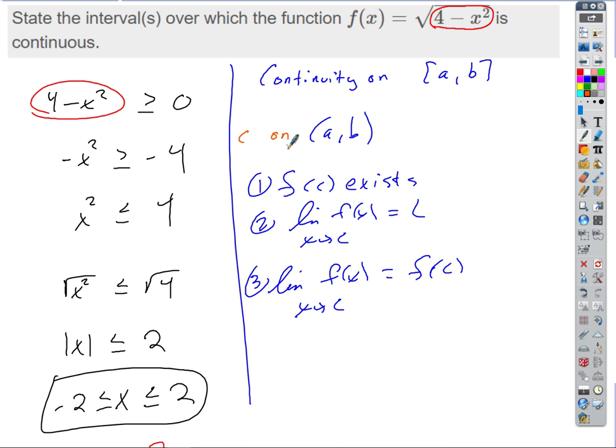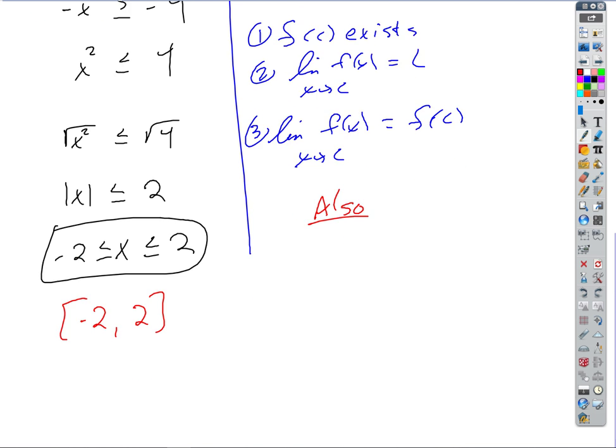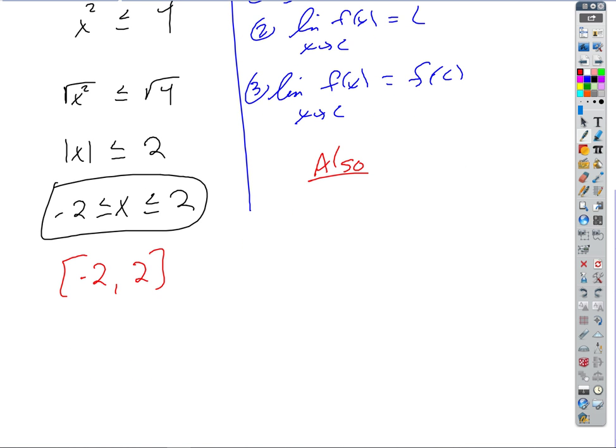So that takes care of all the infinite points between a and b. But then in addition to that, we also have to have, what about f of a? Okay, so at the left endpoint, how would we change that? Well, f of a exists, right? How are we going to write the limit this time?